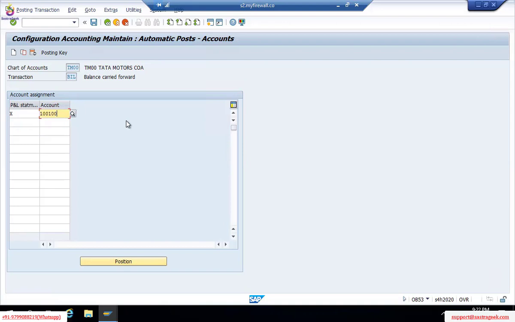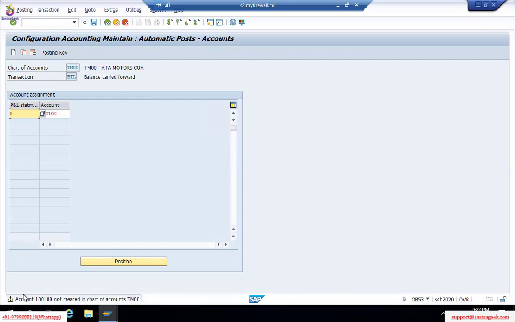Now when I save this one, see, account 100 not created in chart of accounts TM00. It's an error message. Sorry, it's actually a warning message. Error message or warning message, what is the difference between these two?